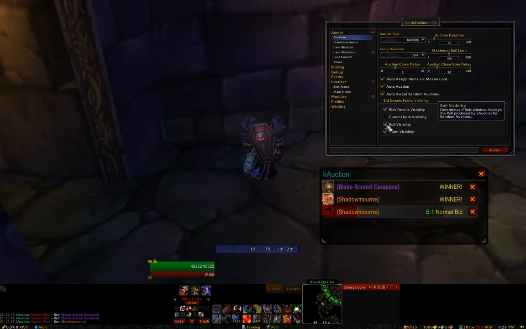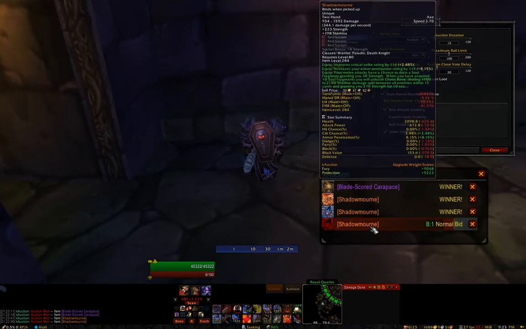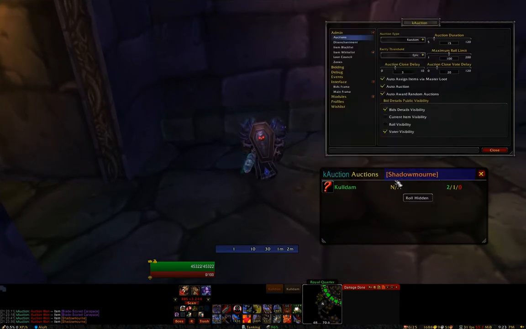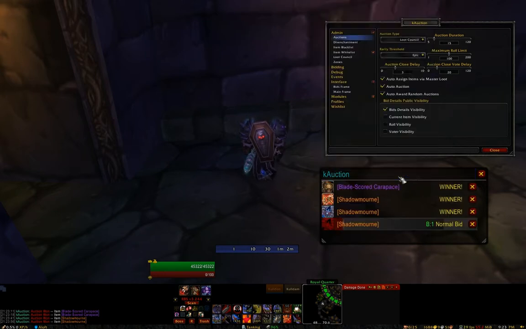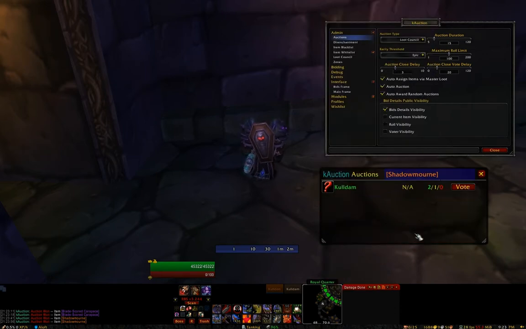Roll visibility, same sort of deal. If this is unchecked, when an item is set to random, the roll will be hidden. And same thing for voter. If it's a loot council auction, let's go ahead and make one of those. Vote information is hidden. So you can just kind of see this will keep things a little more private.